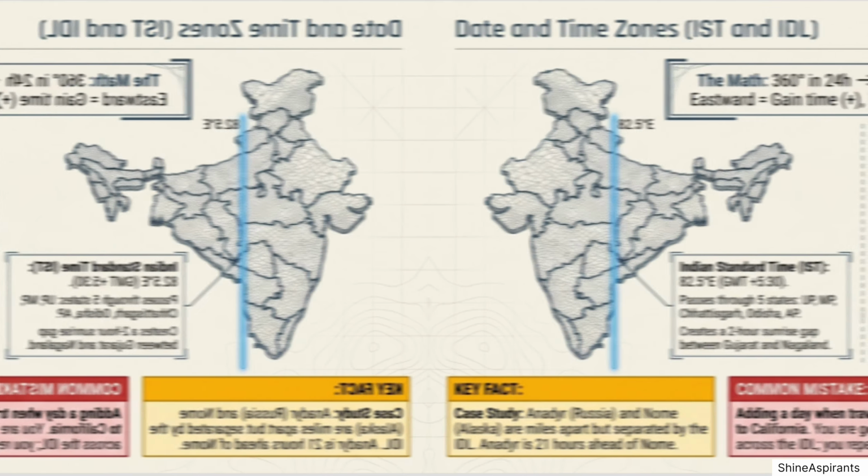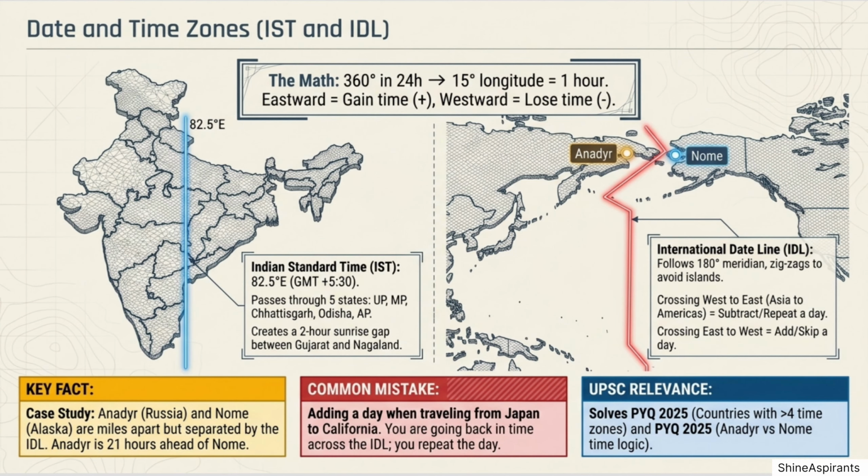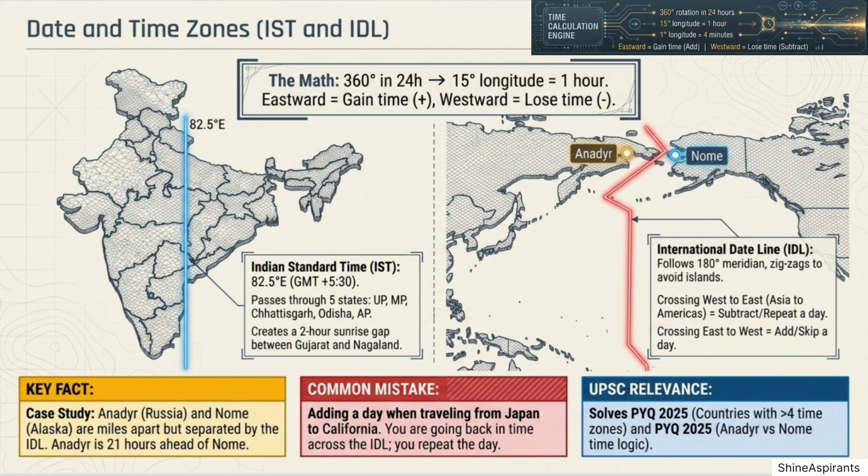The Earth completes 360 degrees of rotation in 24 hours. That gives us 15 degrees of longitude equal to 1 hour, and 1 degree of longitude equal to 4 minutes. Directional time rule: moving eastward, add time, gain hours. Moving westward, subtract time, lose hours.